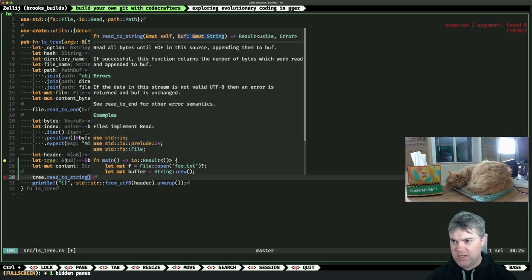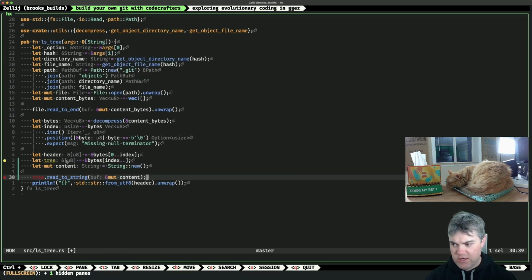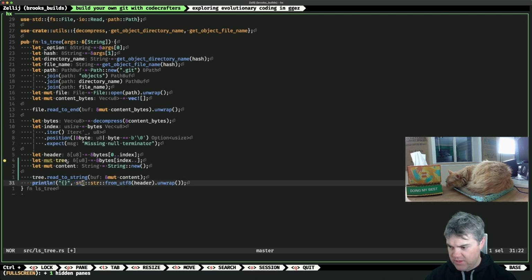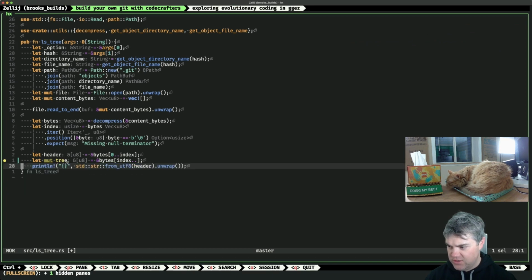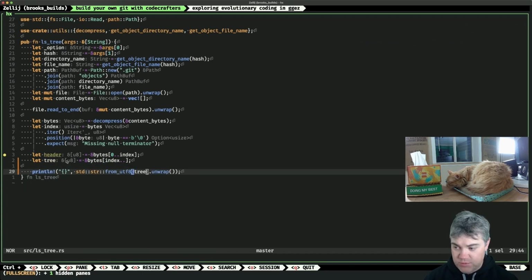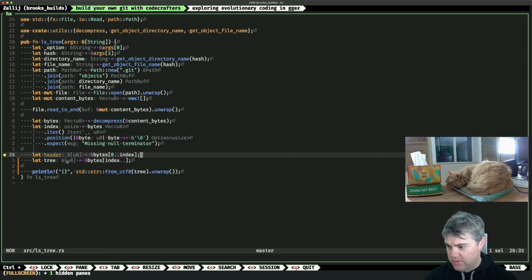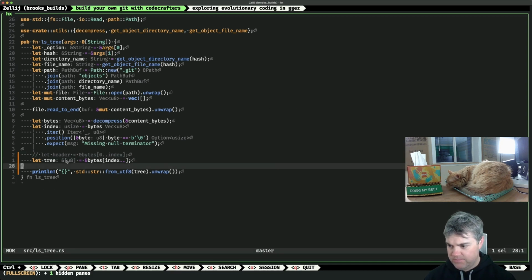So if I read a string, this crashes when I do it on my thing. You need to be mutable too. And then we're going to print line. Oh, this is trying to print from UTF-8 header. Oh, okay, so I can actually do that on tree here. So hold on, let's try that. If I just print whatever we have out, maybe that will help. And then we're ignoring header essentially. We don't need that. That's fine.